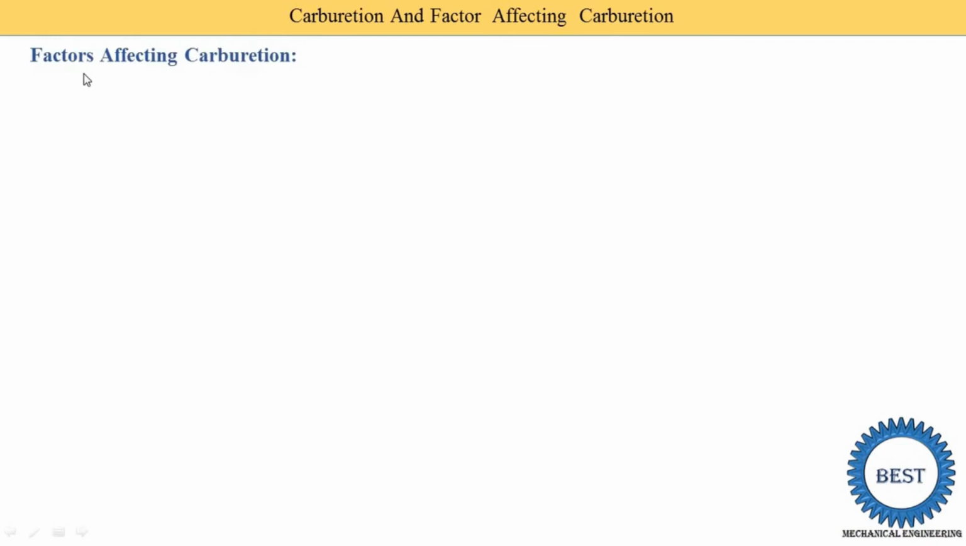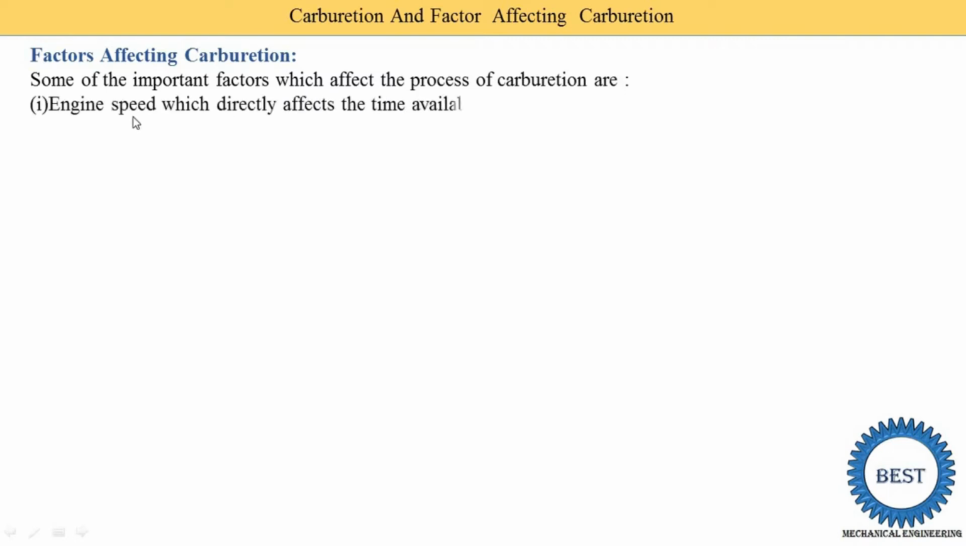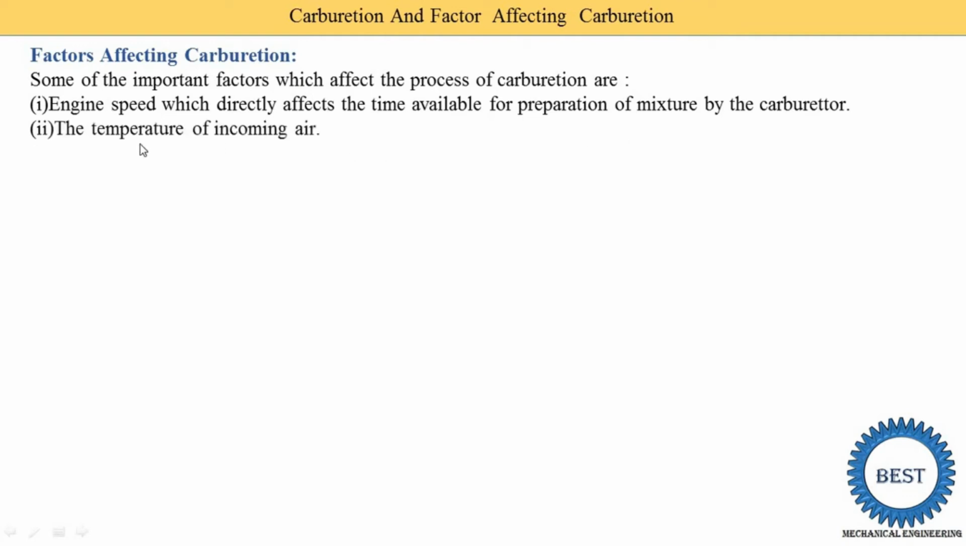Factors affecting the carburation process means, during the mixing, what factors must be considered for proper mixing. Some of the important factors which affect the process of carburation are: first, the engine speed, which directly affects the time available for preparation of the mixture by the carburetor. Second, the temperature of the incoming air. Third is the volatility of the fuel. We will discuss all these points in detail. And the last point is the design of the intake manifold.